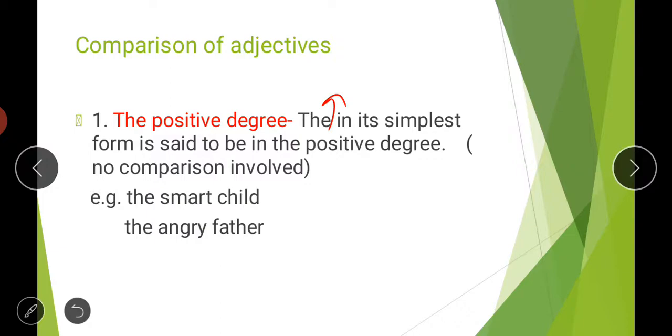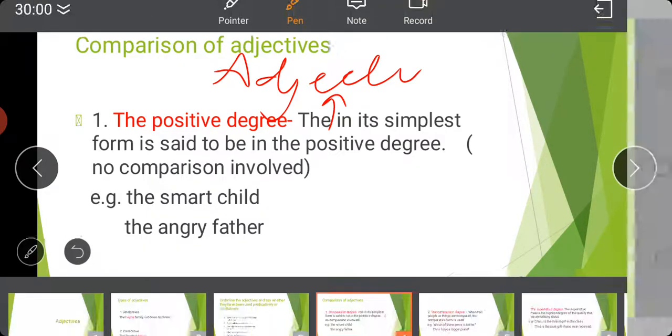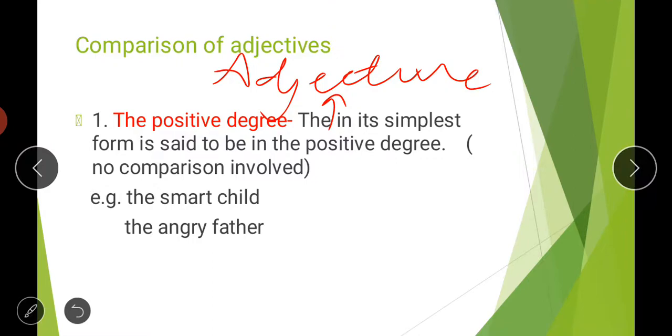Sorry students, there is one word missing, the adjective. The adjective in its simplest form is said to be in positive degree, meaning whether we are using good or beautiful. These are the simplest forms of an adjective, so these are called positive degree adjectives.